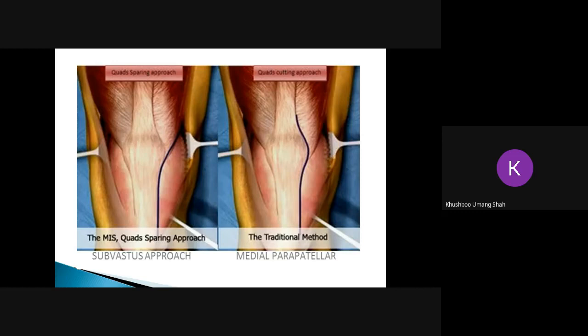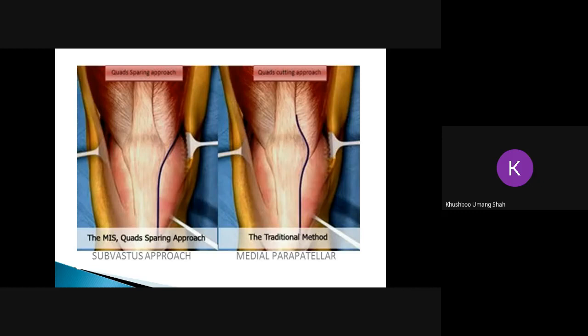So what is the difference between quadriceps sparing and splitting approach? In the quadriceps sparing approach, the muscle is not incised, so the strength is not compromised. When you see TKR patients and go for rehabilitation, you will see that the person will be able to stand and walk on day zero itself, on the day of surgery, because the quadriceps strength is good as there is no incision on the muscle.